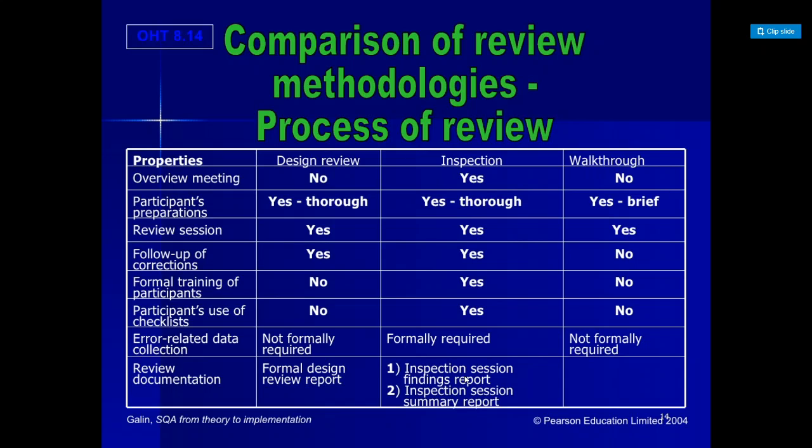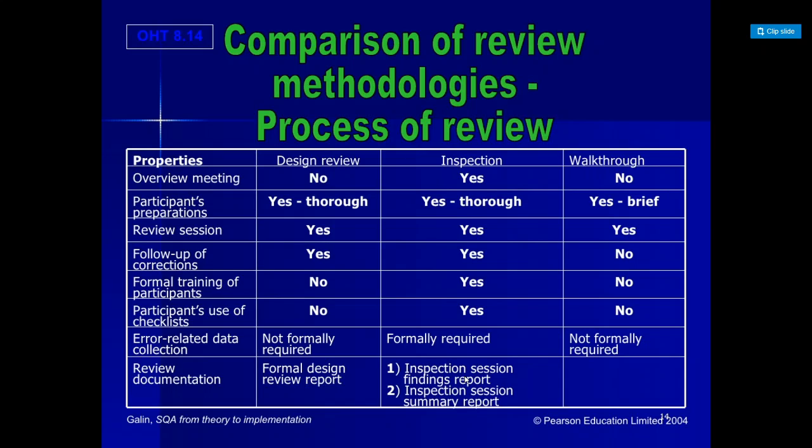Follow-up corrections are only for design review and inspection. In walkthroughs you are seeing how the software is working. You are not trying to modify the project, but to see how it is working, so follow-up corrections are not there. Formal training of participants is not there in design review, but it is there in inspection, and it's not there in walkthrough, because review and walkthrough are informal processes.